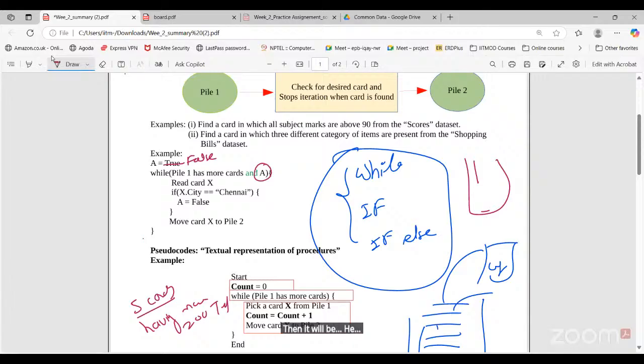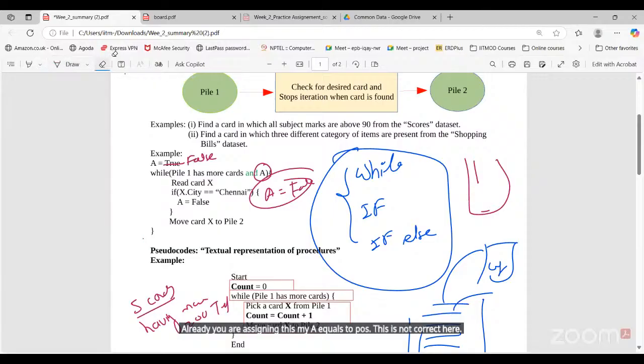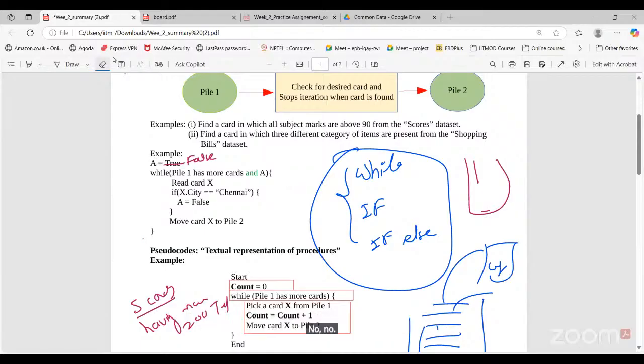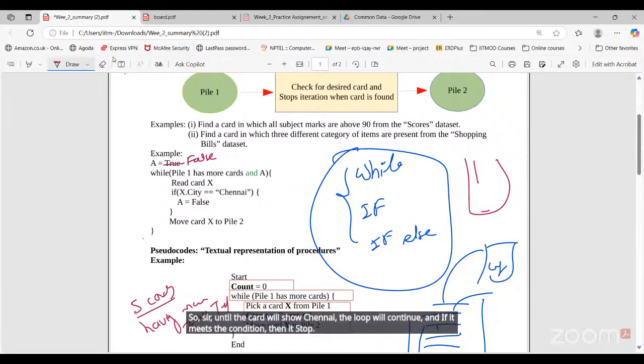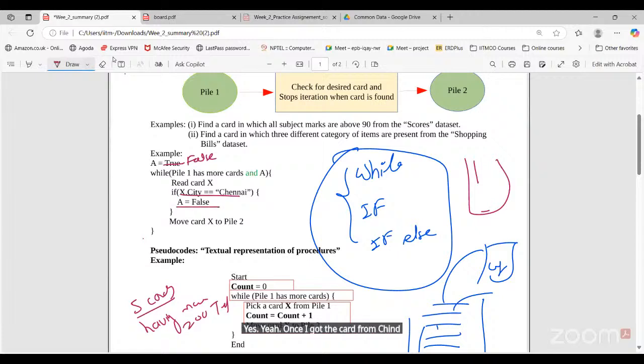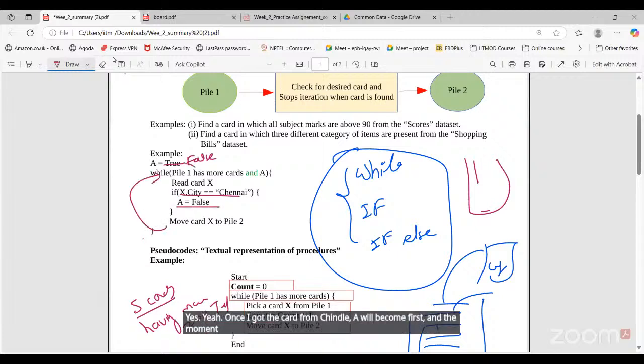You are already assigning A equal to false, so this is not correct here. Until the card shows Chennai, the loop will continue, and once it meets the condition, it stops. Once I get the card from Chennai, A will become false, and the moment A becomes false, the entire condition becomes false. Then we exit the while loop.